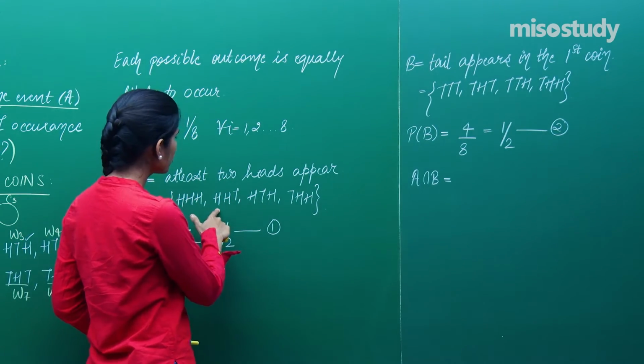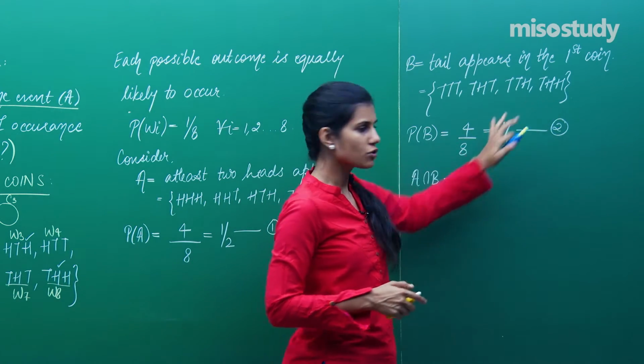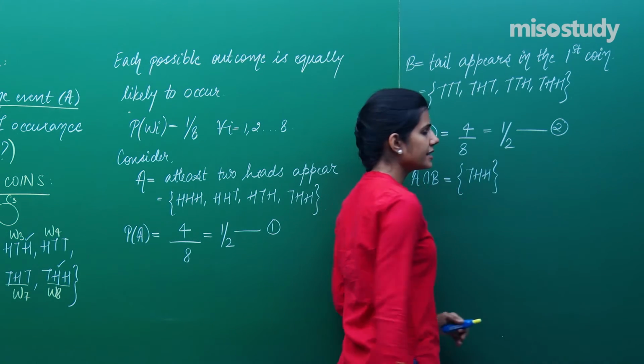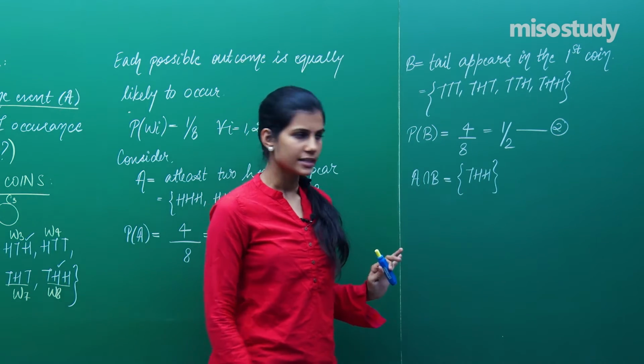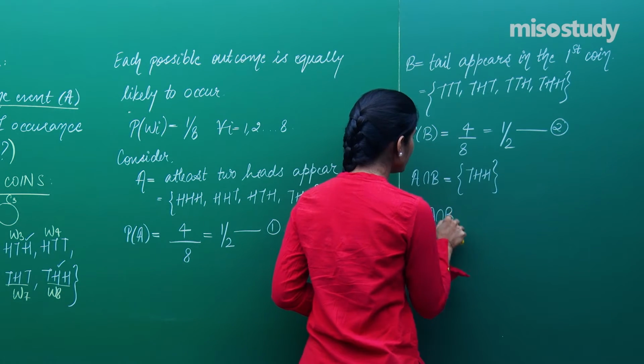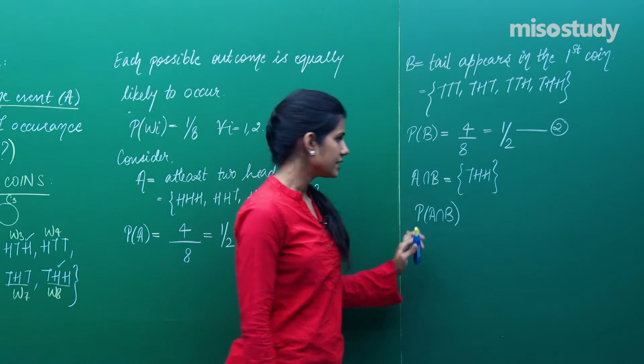HHH is not there, this is not there, this is not there, but yes, THH is the only elementary event which is common. So, just pick up those elementary events which are common, create a set out of them, and that is your event A intersection B. If A intersection B is this, that means only one elementary event THH out of 8 elementary events is favorable to the event A intersection B.